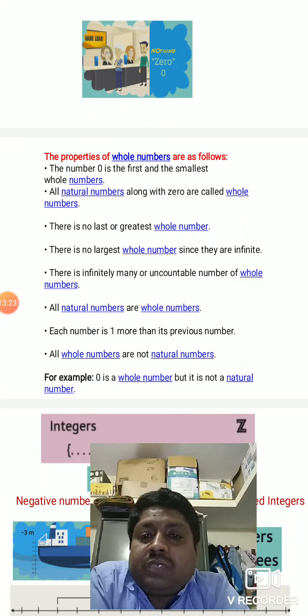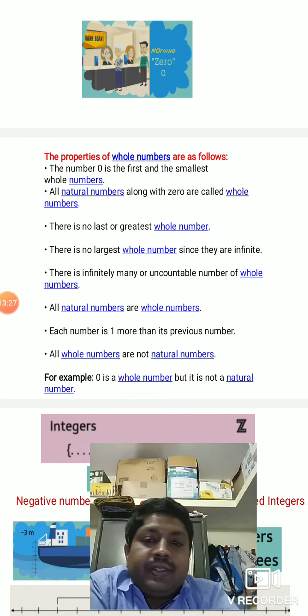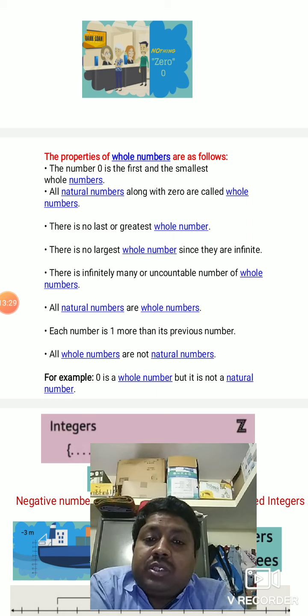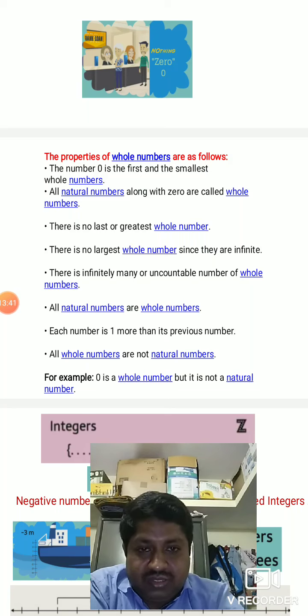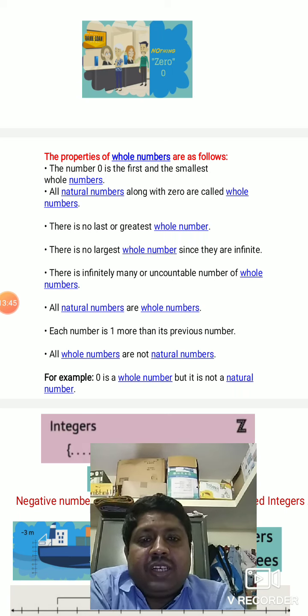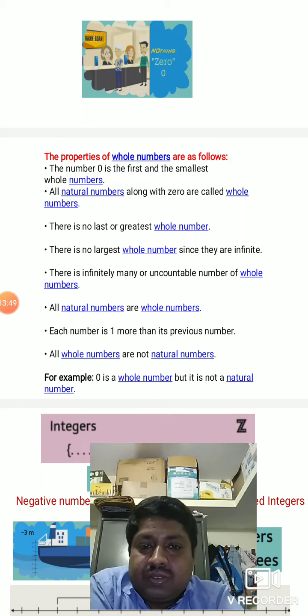Properties of whole numbers. The properties of whole numbers are as follows. The number 0 is the first and smallest whole number. All natural numbers along with the 0 are called whole numbers. There is no least or greatest whole number, there is no longest or largest whole number since they are infinite. There are infinitely many, uncountable whole numbers.